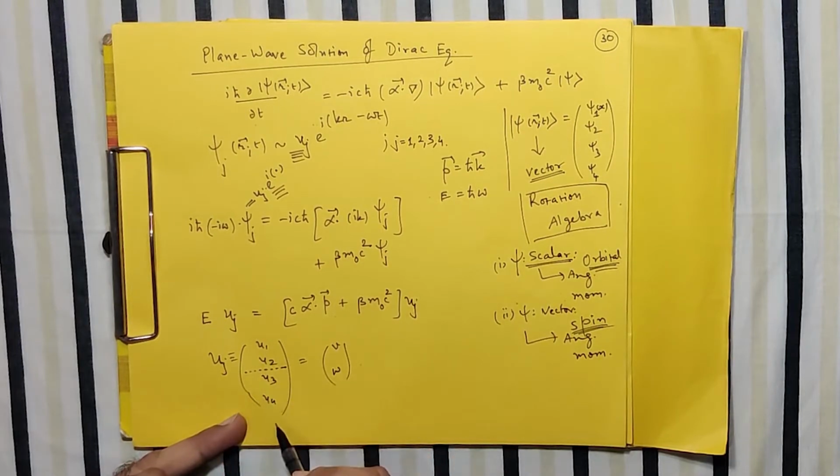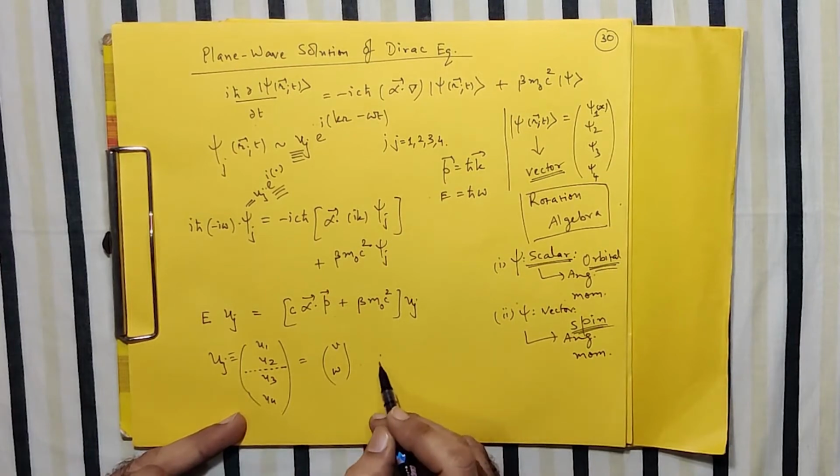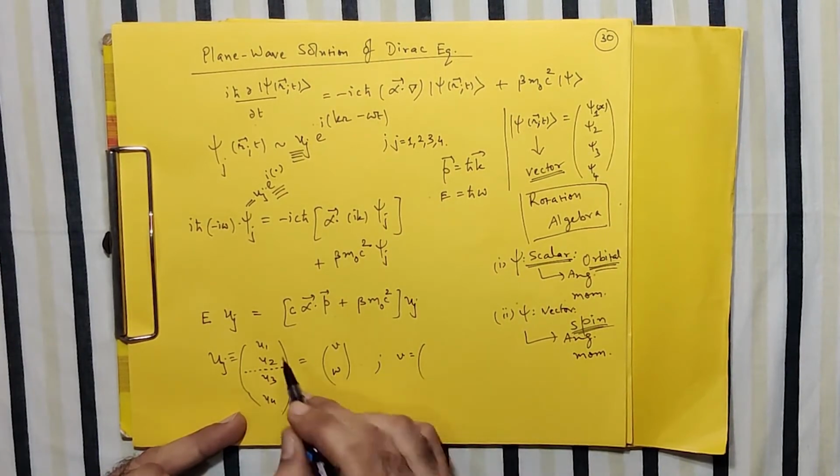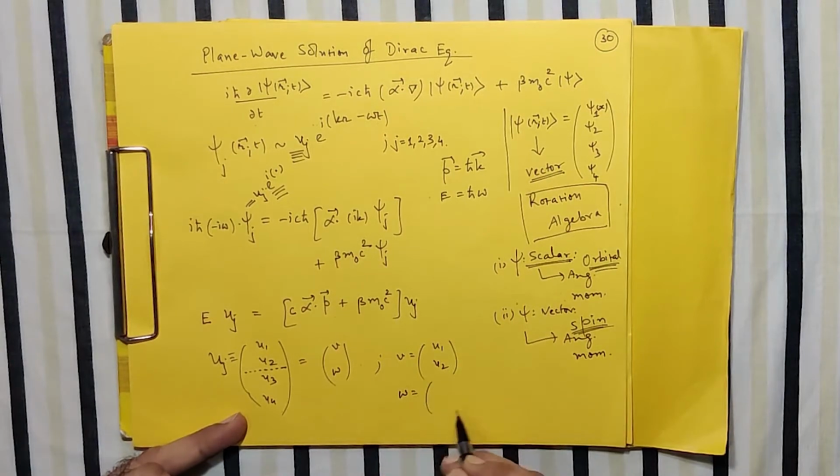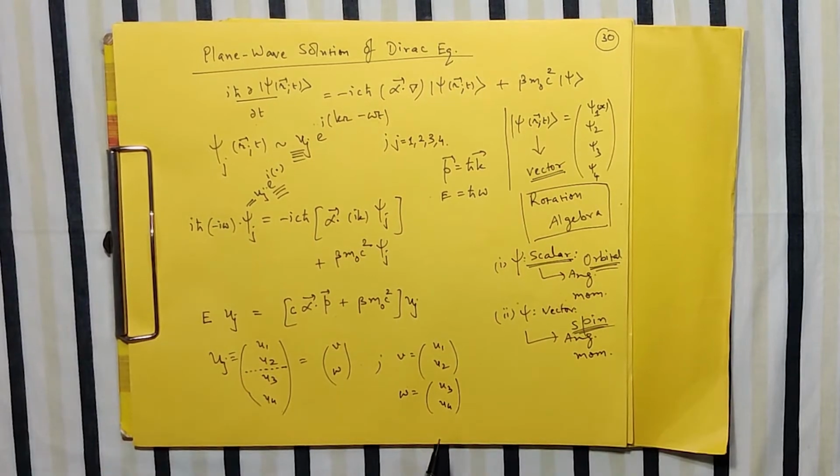So instead of these 4 components separately, I can write like this, where don't forget v I have assumed for the upper 2 part, that is u1, u2, and this w I reserved for u3 and u4. You can interchange also, there is no issue with it, correct?